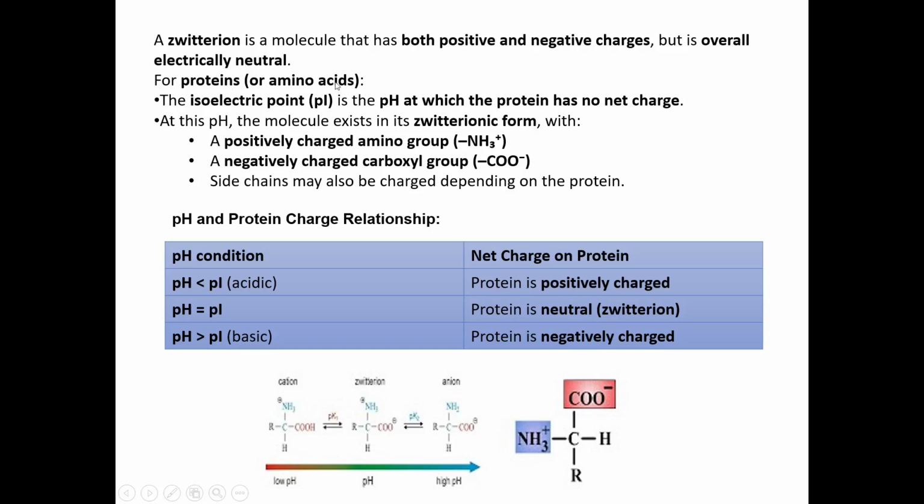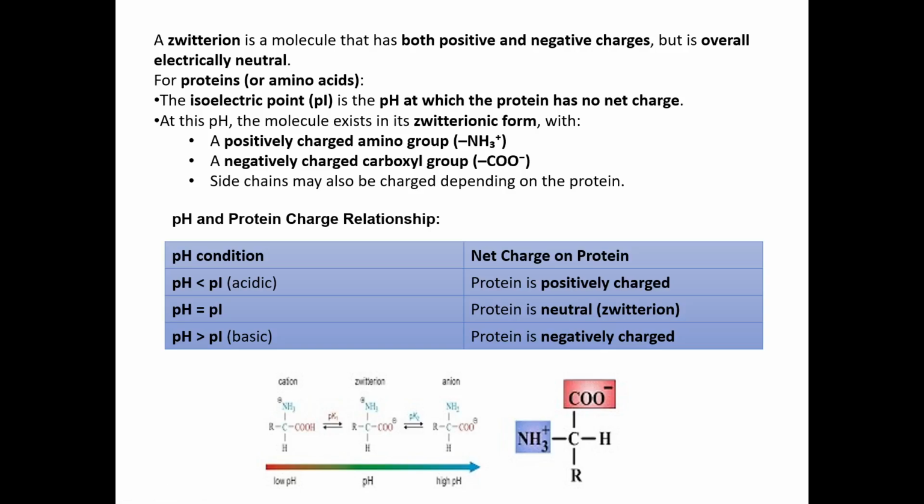So for proteins or amino acids, the isoelectric point, that is the pI, is the pH at which the protein has no charge. That is, it has both positive and negative charges, but the net charge is neutral. It is zero. So at this pH, the molecule exists in its zwitterionic form. So the positively charged amino group, that is the amine group NH3+, and the negatively charged group is the carboxyl group in an amino acid, that is your COO-.